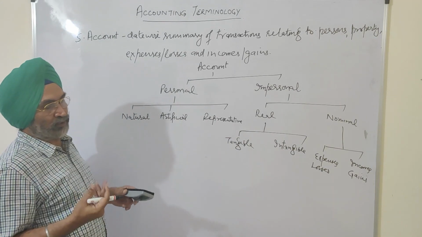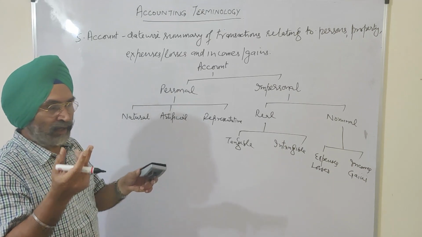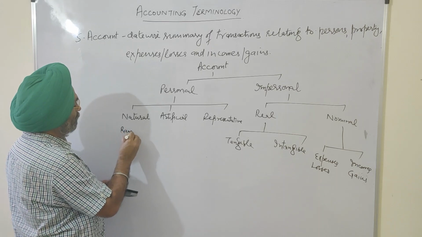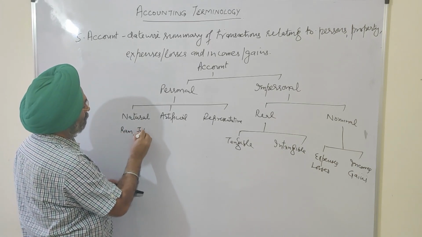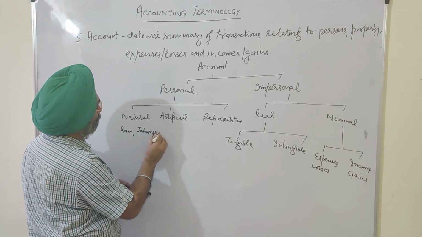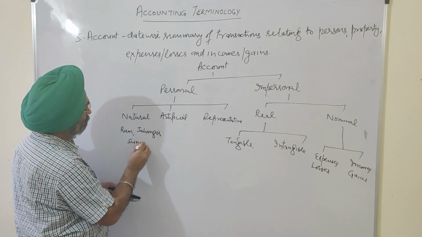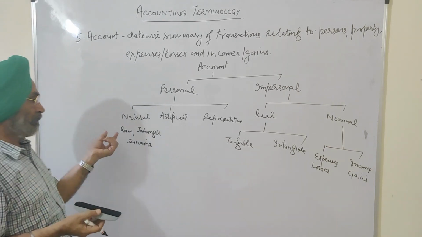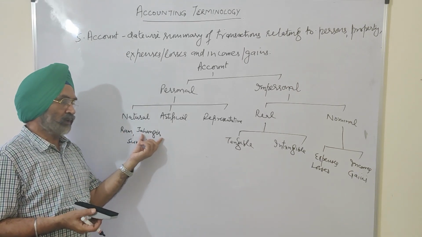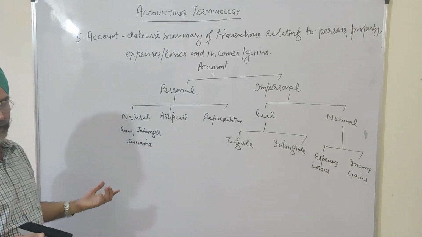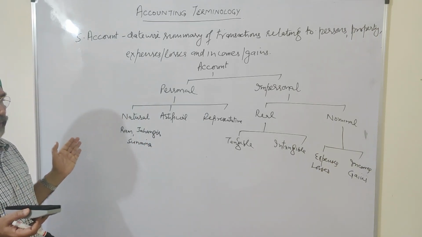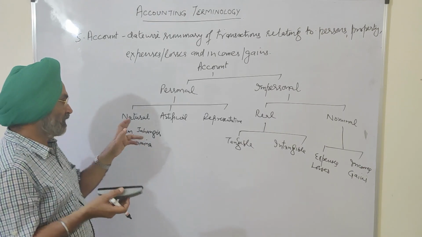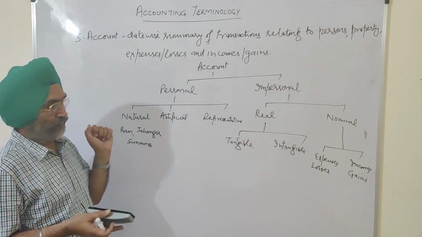I am a natural person. You are a natural person. So accounts of persons like Ram, Ramesh, Sunil, Jahangir, Sunaina are all natural persons. If we prepare the account of Ram, of Jahangir, or of Sunaina, these accounts will be natural personal accounts because they are made of flesh and bones.